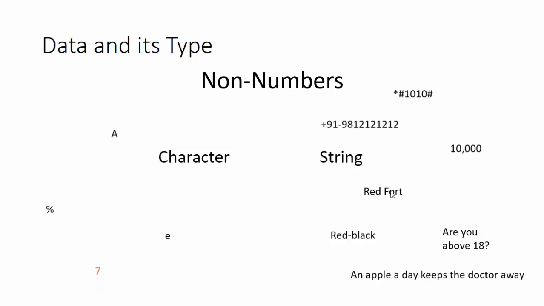And so it is. Therefore, a single character could be a letter of the English alphabet, a symbol, or even a digit. Remember the difference between a digit and a number. A number is a combination of digits and a string is a combination of any number of characters. Thus, 32464 could also be a string and 3.14 could also be a string, and 7 and 32464 could also be an integer and 3.14, which is a floating point number, could also be a string. So much ambiguity. So we have a proper syntax for all these types.